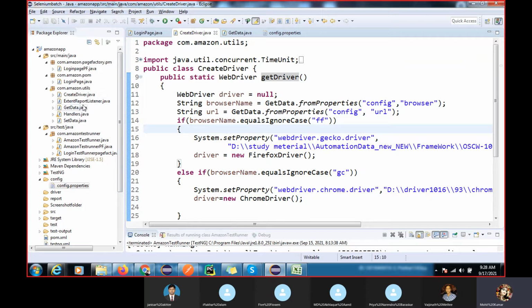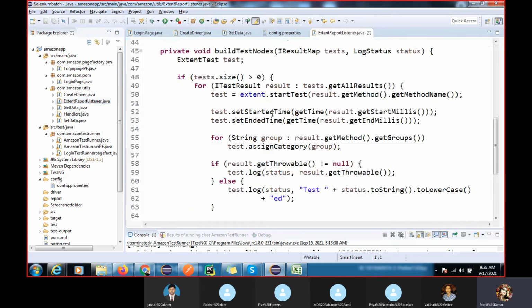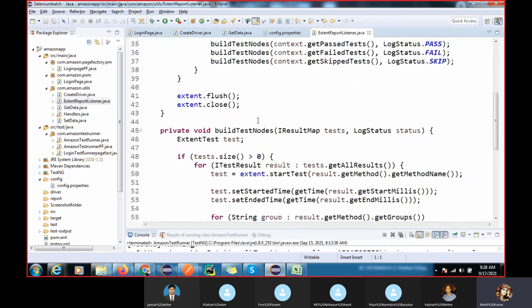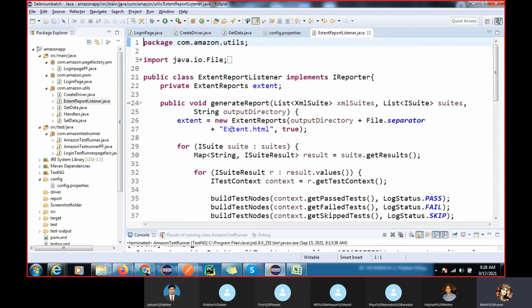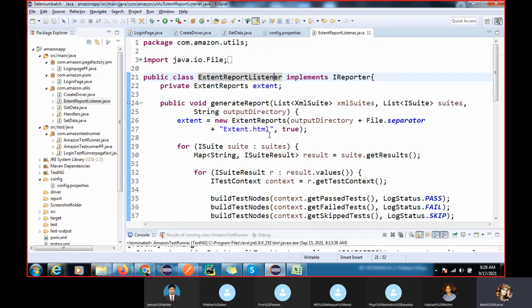Now Extent Report. I already shared some documentation. All the code is inside the Extent official website; you will get it there. Simply copy and paste whatever I have shared with you, but nobody will ask you to write this type of code.